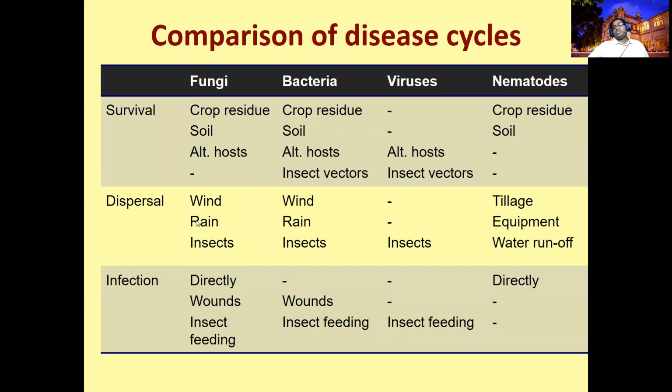If a pathogen is spreading through water, we call it a hydrophile. If they are using rain water, it's hydrophile. If they are using the wind, we call it an anemophile. If they are using insects, we call it an entomophile. Right? There are 3 different stages this pathogen can use.